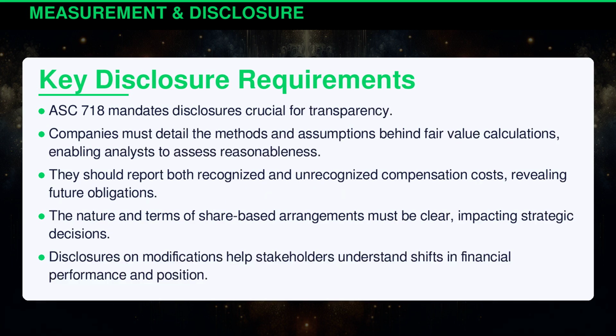ASC 718 mandates disclosures crucial for transparency. Companies must detail the methods and assumptions behind fair value calculations, enabling analysts to assess reasonableness. They should report both recognized and unrecognized compensation costs, revealing future obligations. The nature and terms of share-based arrangements must be clear, impacting strategic decisions. Disclosures on modifications help stakeholders understand shifts in financial performance and position.